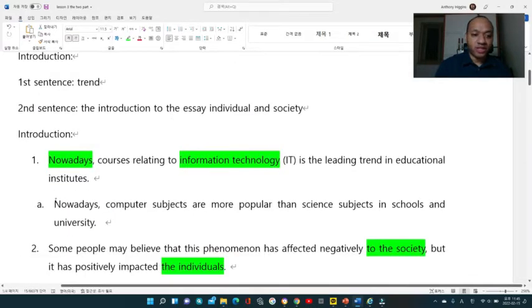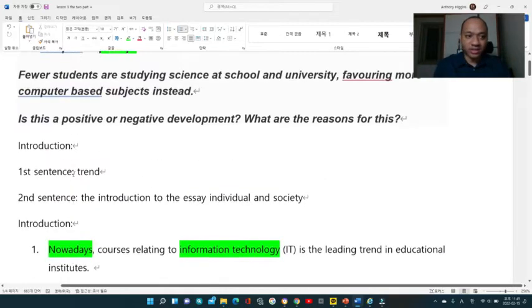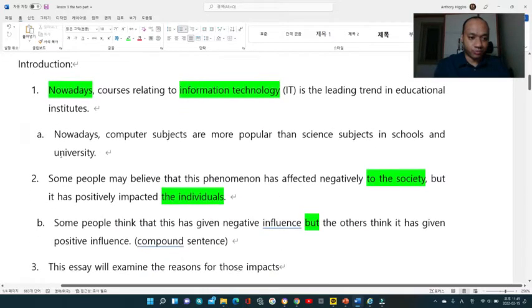All right, but when you see here, you see some words repeated, such as computer subjects and also science subjects, schools and university, right? But if you want to get a higher score, you are supposed to write different words, your own words. That is not like the words here.